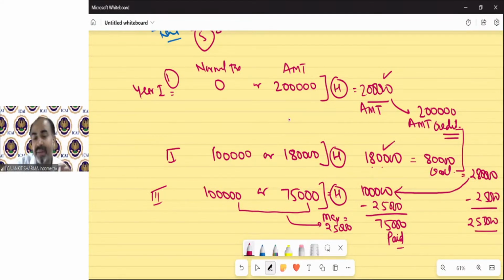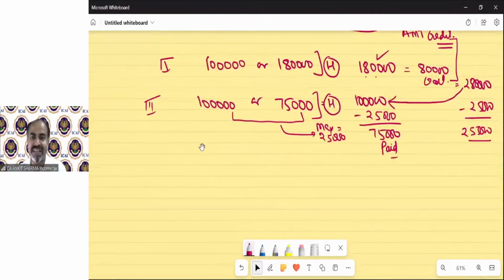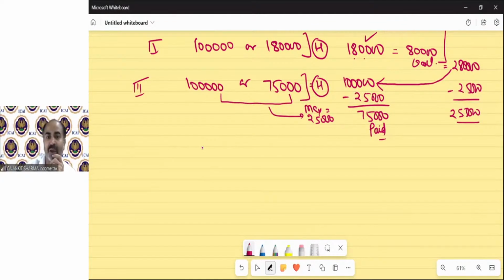Now you might be thinking, why does this need to be done? Why are you charging this much? And if the government is going to give you the credit of this amount, then what was the need of charging it earlier? You might be thinking like this. Of course, the government has another plan. Why has this concept been created? Because there is some reason. Income tax wants a regular flow of taxes.